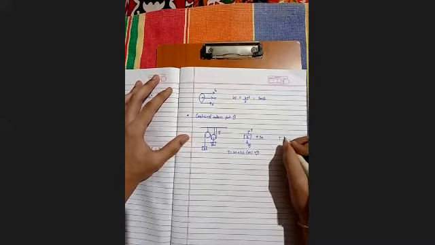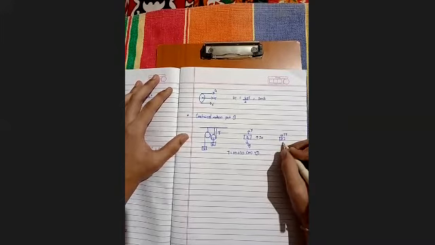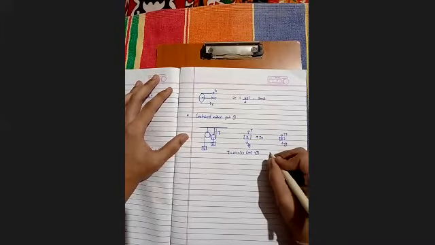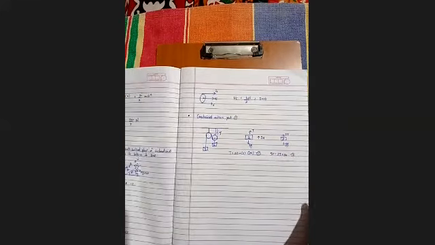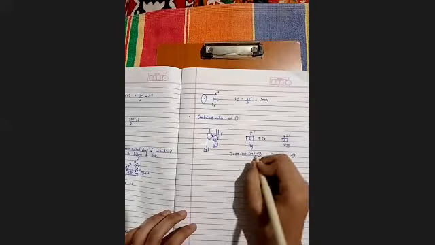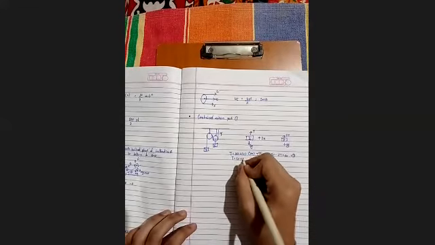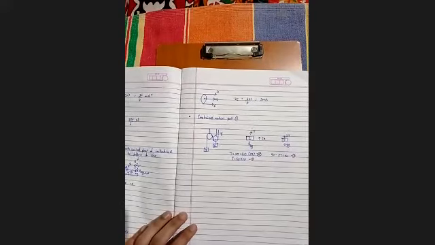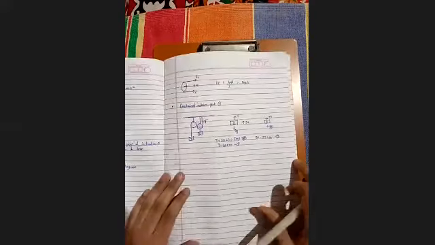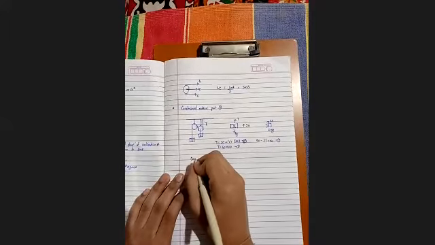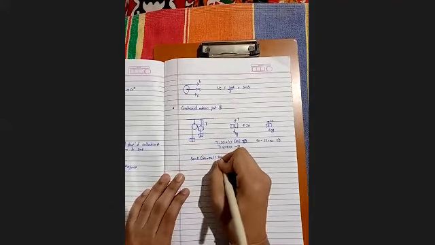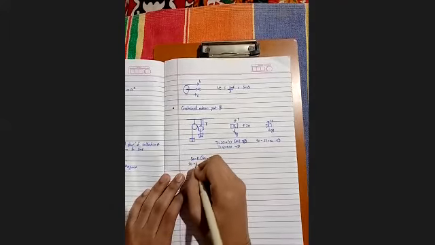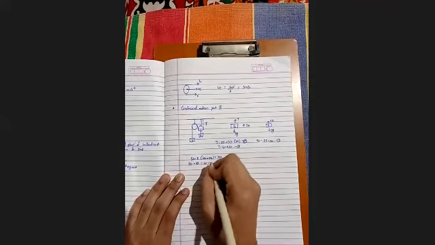And for the 5 kg block, 2T over here and 5g over here. So 50 minus 2T is equal to 5a. This is equation 2. Sorry, this T minus 20 is equal to 2a is equation 1. So further, by solving it, 50 minus 2(4a plus 20) is equal to 5a. 50 minus 80 minus 40 is equal to 5a.